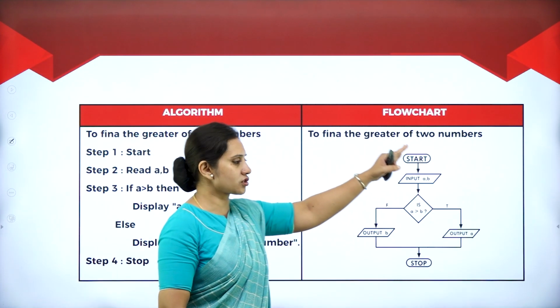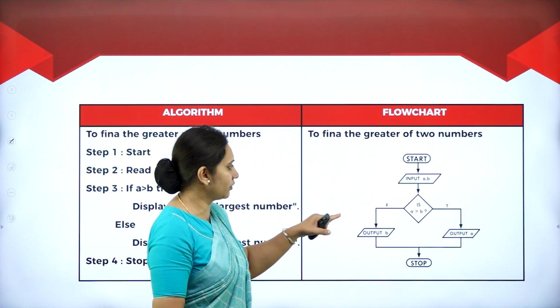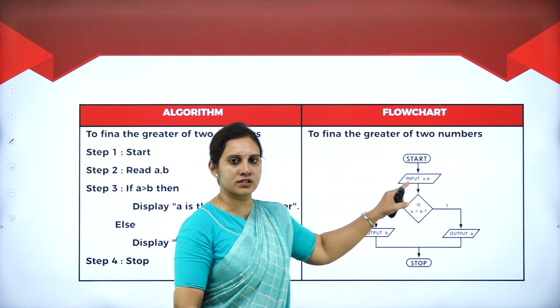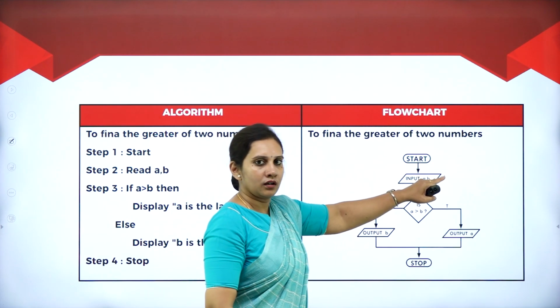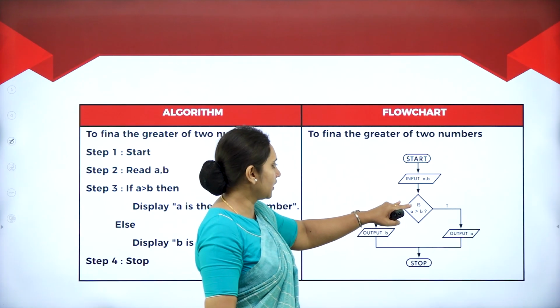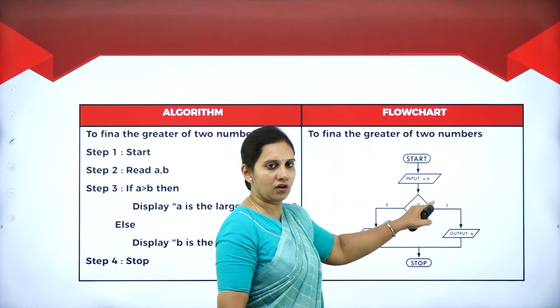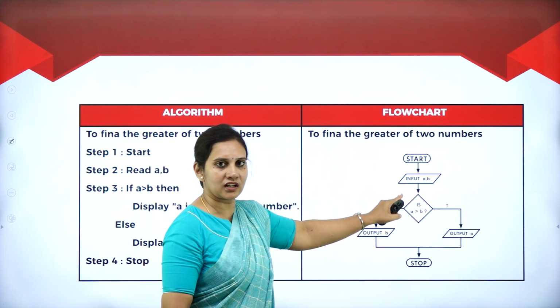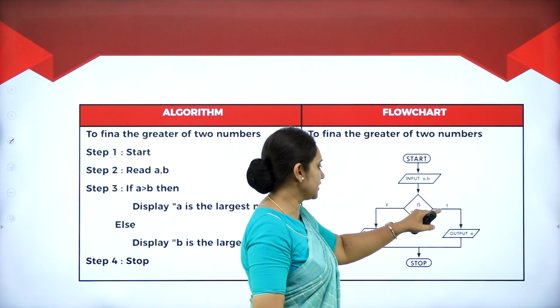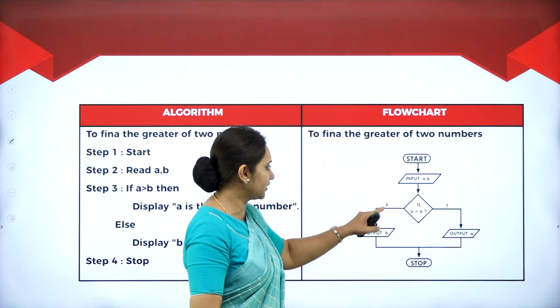So the representation of the flow chart is like this with the decision box. Start, input A and B, that is, the user is entering the numbers A and B. Next here, whether it is greater than or lesser than, that is what we mention in the decision box. If A is greater than B.